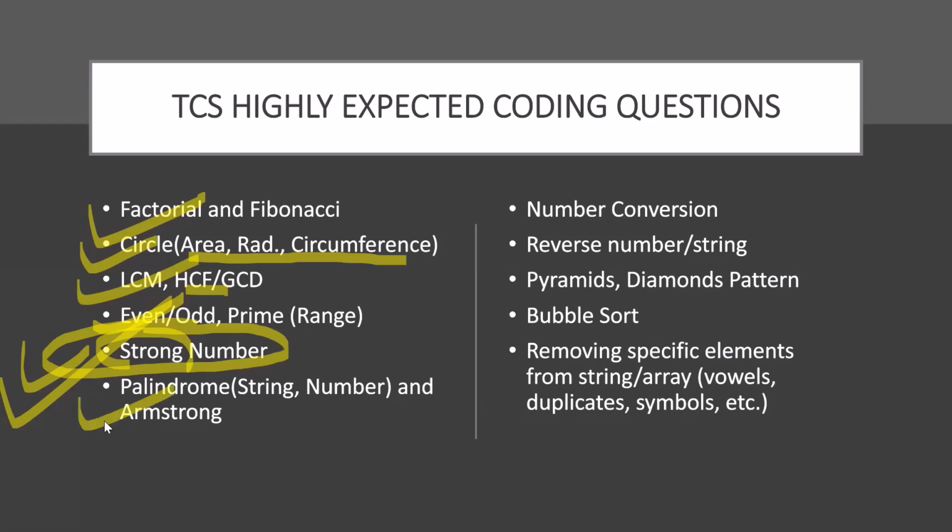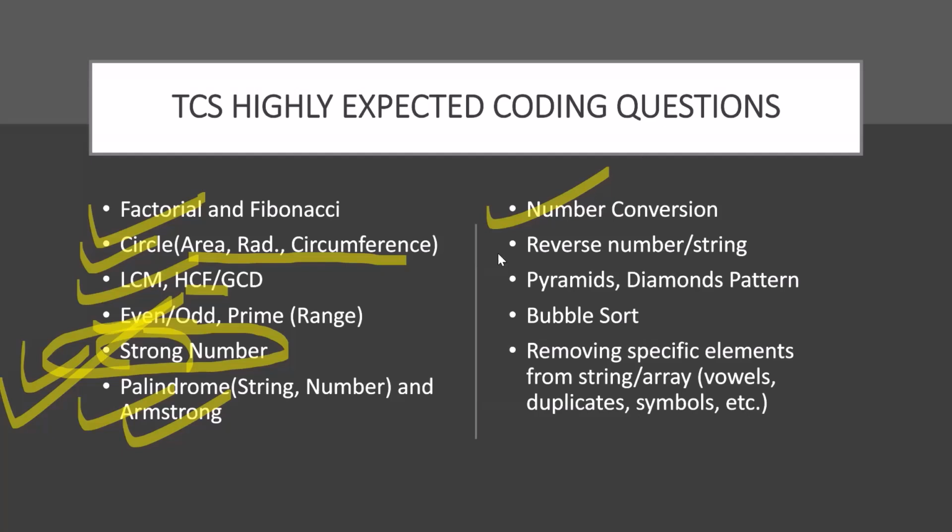Then we have palindromes and Armstrongs. Palindromes, as we know, are numbers which read the same from the right-hand side or left-hand side, like 121 or 12121, like these numbers, right? Then number conversion questions. By this I mean those codes where we are asked to do binary to decimal conversion, decimal to binary, binary to hexadecimal, these things, right? So this part is related to those.